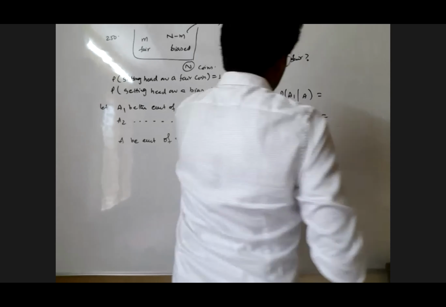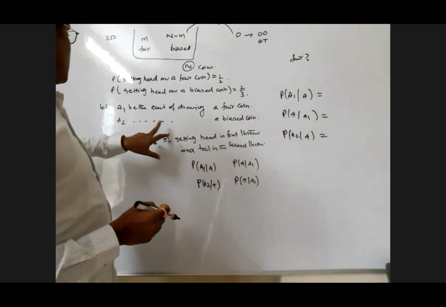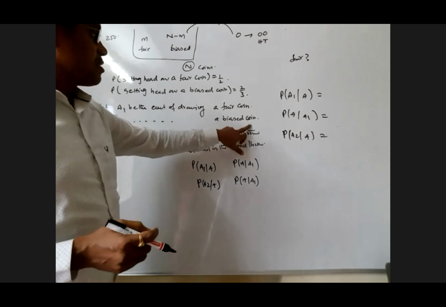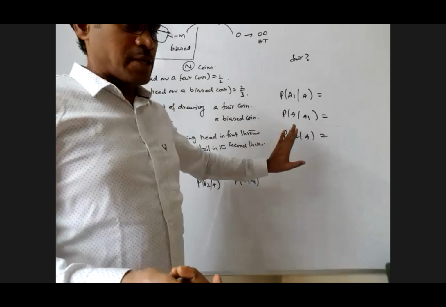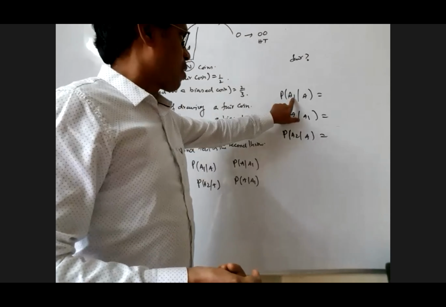Yes, probability of A2 given A. Probability of A2 means what, my dear? Drawing a biased coin. Probability of getting a biased coin, given that in the draws, the first one is head, the second one is tail. I think you understood, but no need to explain much on this. Finally, you have to find out the probability of A1 given A. Required probability is probability of A1 given A.